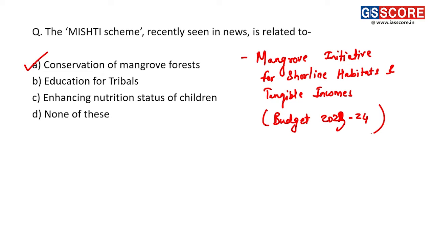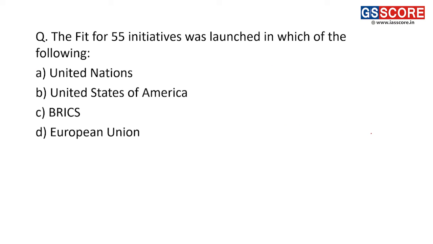Now next question. The Fit for 55 initiative was launched in which of the following countries or groups? So it was launched in the European Union, right?